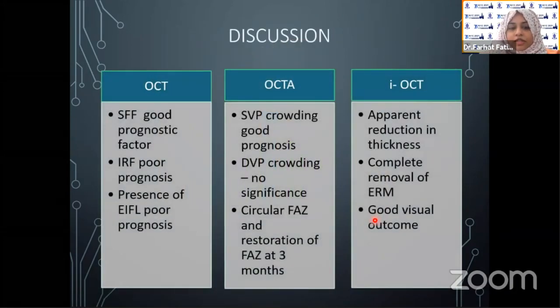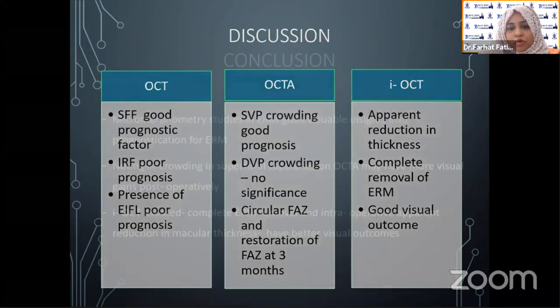So in our discussion, the points that I want to put ahead are that subfoveal fluid is a good prognostic factor, IRF has a poor prognosis. Presence of EIFL is a poor prognosis. SVP crowding is a good prognostic factor. DVP had no significance, and at the end of 3 months, presence of FAZ and circular FAZ had good prognosis. Apparent reduction on IOCT and complete removal were good prognostic factors.